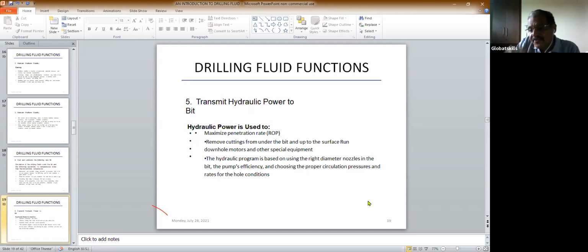What happens when you're drilling? There's a cutting below the drill bit. So how will this come up? This jet will give a jetting pressure. So the cutting will come out and come to the surface.